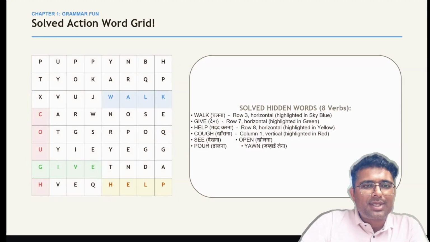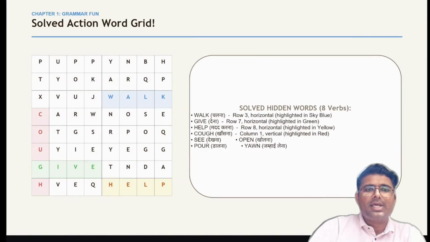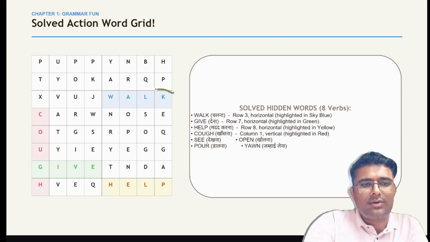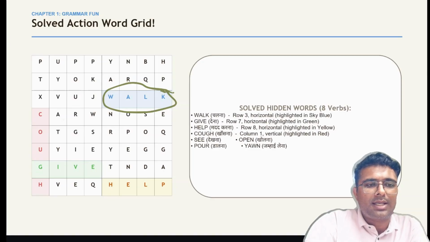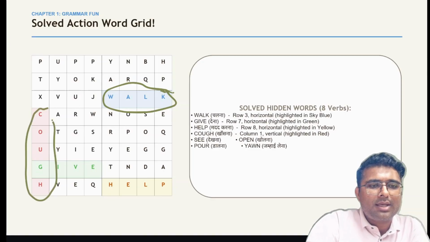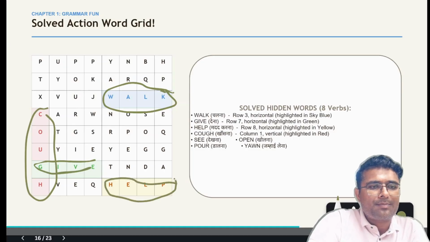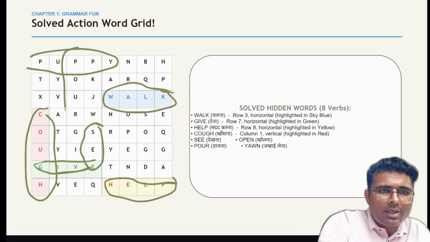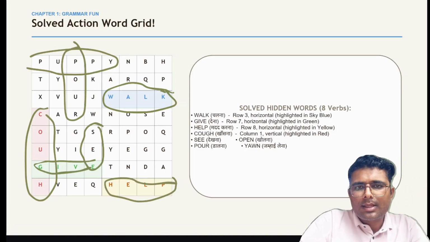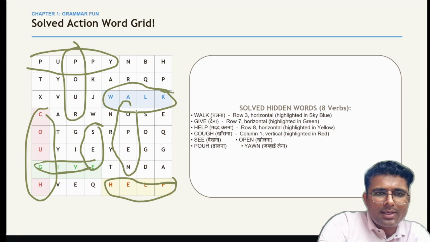Next, the action word grid. What we have to do here, we have to find the action words from this word grid. So like you can see here, walk. In the same way, you have to find the others like cough, give, help, then pour, and open.